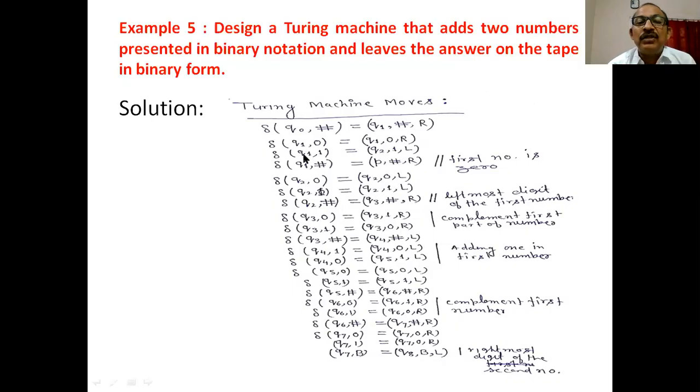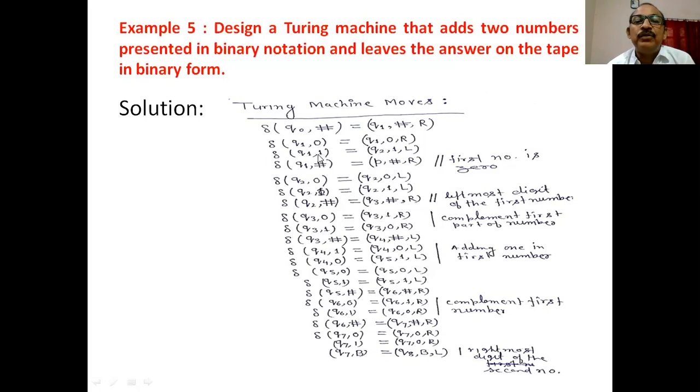If this is not encountered in state Q1, it means, if the first part contains only 0s, then the machine remains in state Q1. Is it clear? And moves in the right direction. Okay, here you can see if 1 is encountered, it goes to state Q2, not remaining in the same state. If the machine is in state Q2 and 0 is encountered, move in the left direction. If 1 is encountered, move in the left direction. Here you can observe that this 1 indicates that the first number is not 0. Okay.